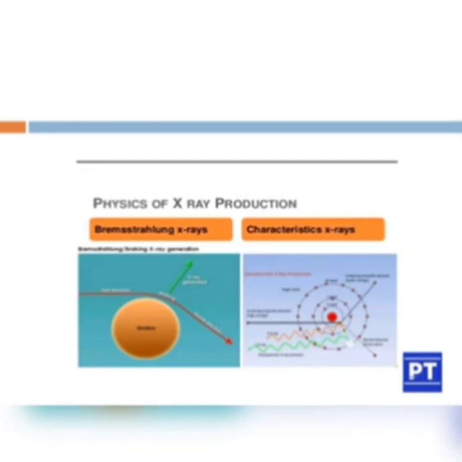It knocks out this electron, and a vacancy is created here. An electron from the next shell will fill this vacancy with the release of energy, in the form of X-ray energy, and this process is known as characteristic X-ray. So kindly keep these two figures in mind. Let us move ahead to see more about this.